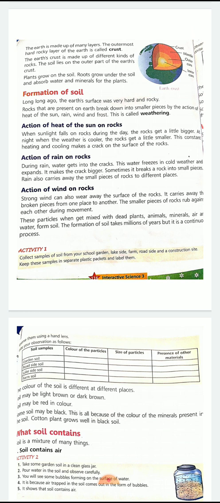It is a process which takes millions of years, but it is a continuous process. It keeps on going. Action of heat, sun on rocks, and then rain, and then wind on rocks. These actions make rocks break into different small pieces, big or small, and later on it turns into soil.